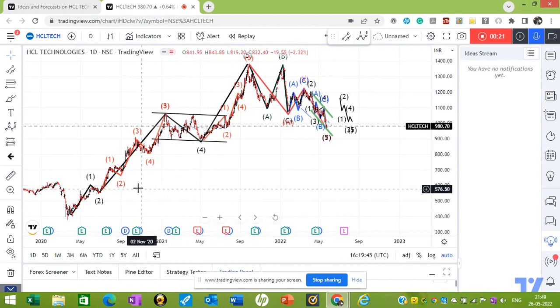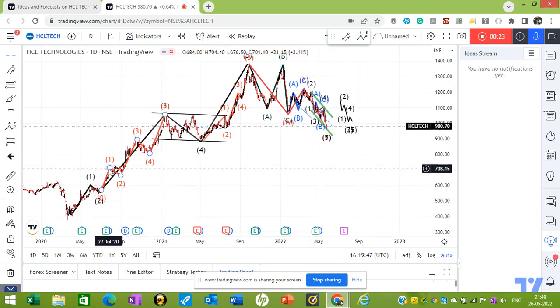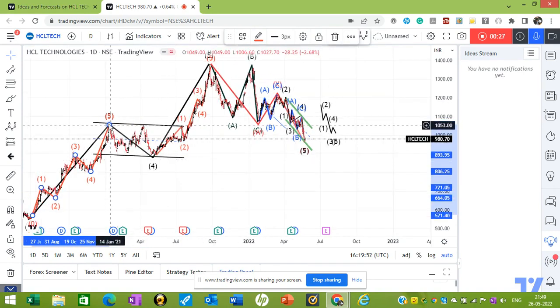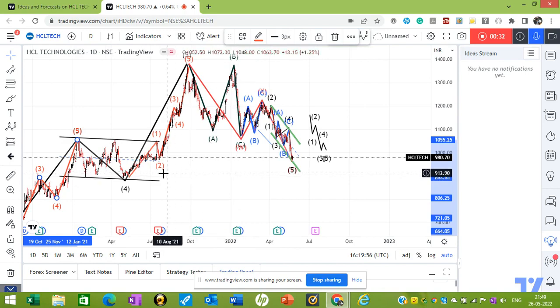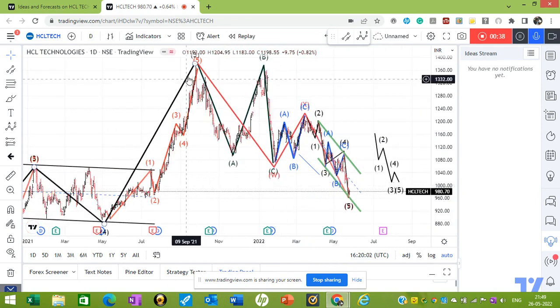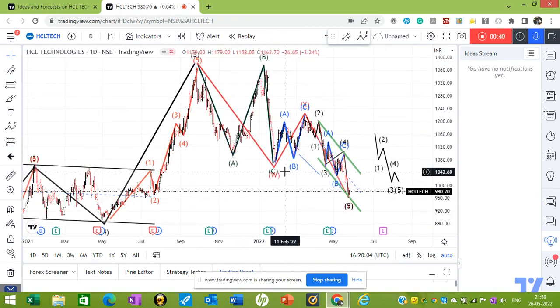So if somebody wants to take down these wave counts, one can do so. These wave counts are correct. And then we had this correction, A, B, and C correction. This was the fourth wave correction, and then again we had this five wave move up. This wave count is correct. Okay. And then we had this A, B, and C correction.